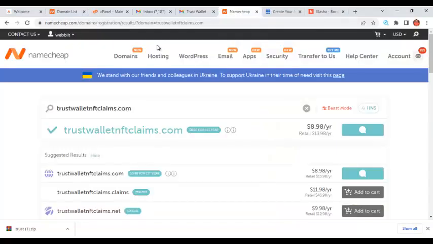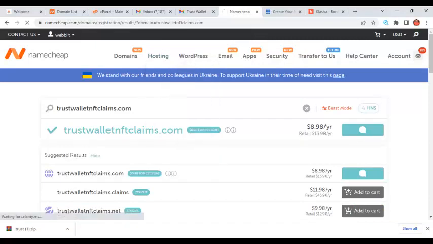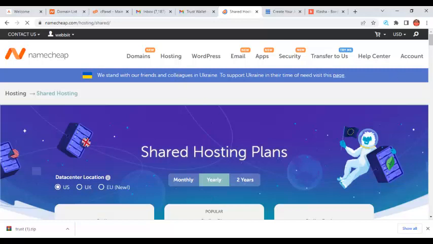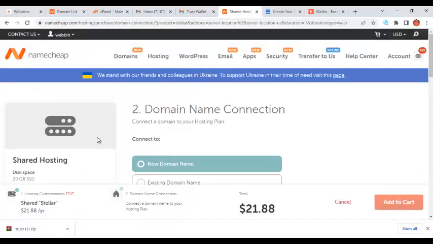The same thing applies with Namecheap. If it is available, all you need to do is add to cart, then go to checkout, and you also take this smaller package. When you do that and follow up on the registration, you're going to register and purchase the domain name. They are going to send you a cPanel username and password and a link to log in to your cPanel.